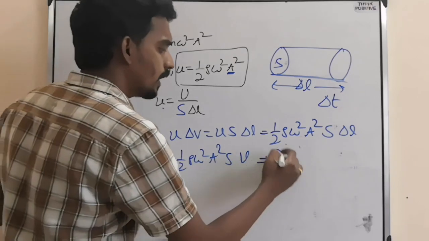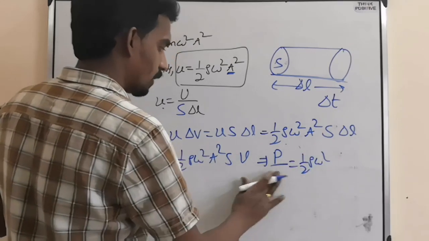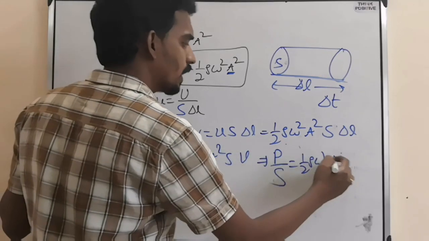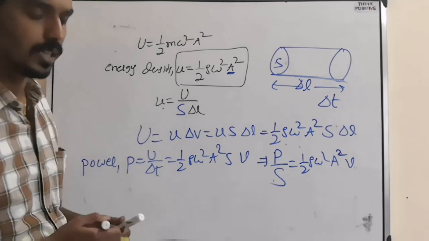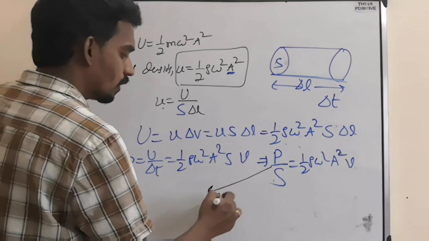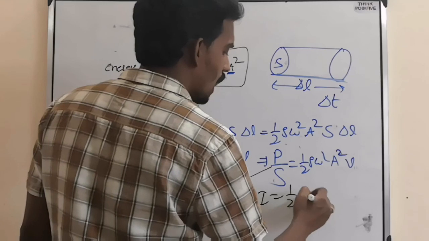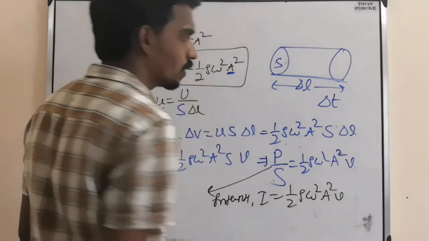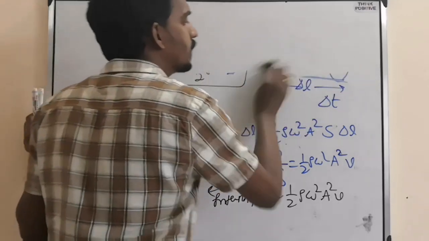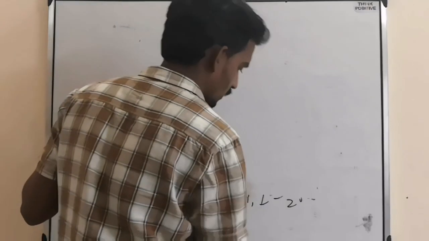Now take power by area: half rho omega square a square into V. Power per unit area is nothing but intensity. So the intensity of a wave is half rho omega square a square into V. They can ask you questions based on the intensity of a wave also, so please try to remember this equation.